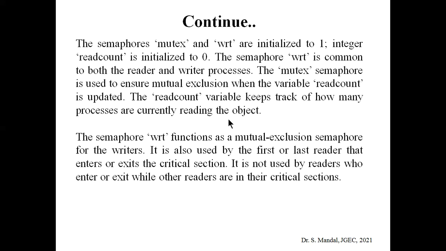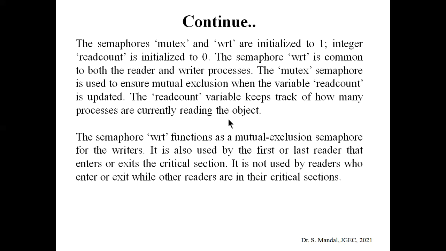Moreover, we are using another integer initialized to 0, which is used to count the readers.